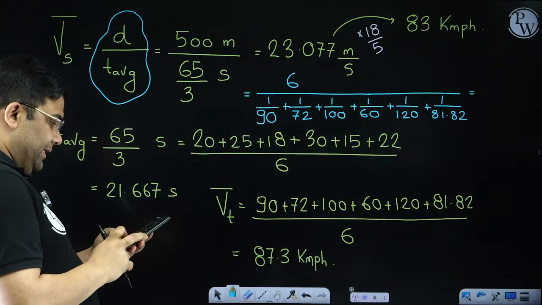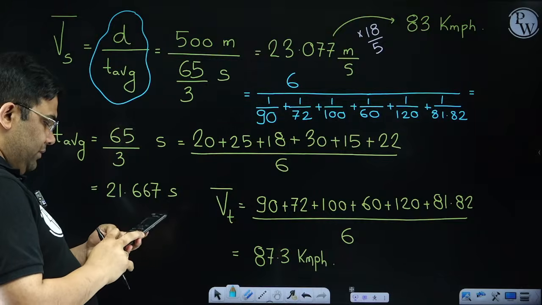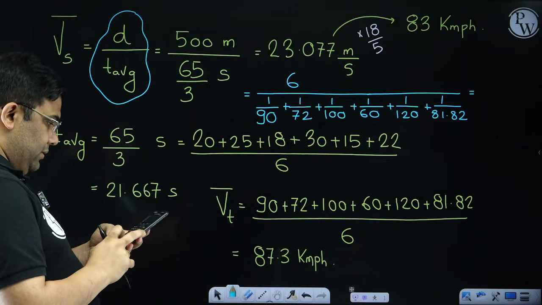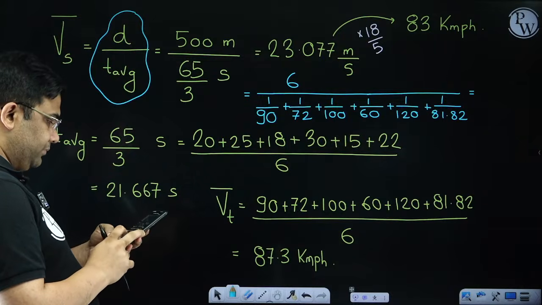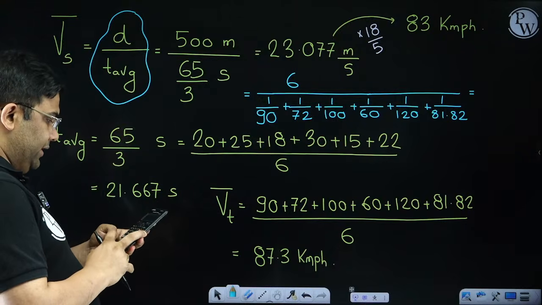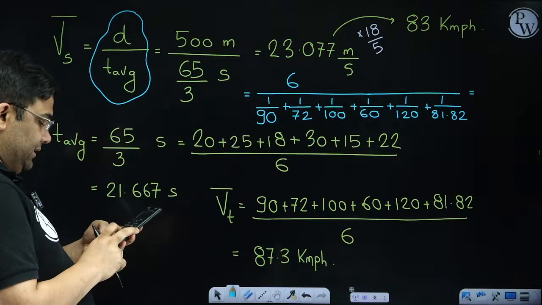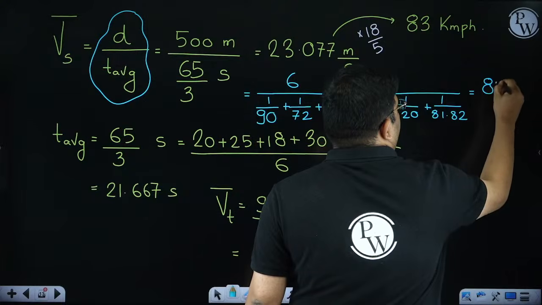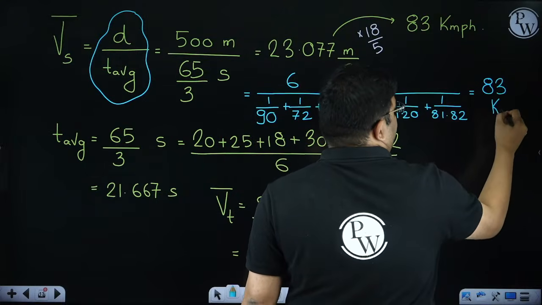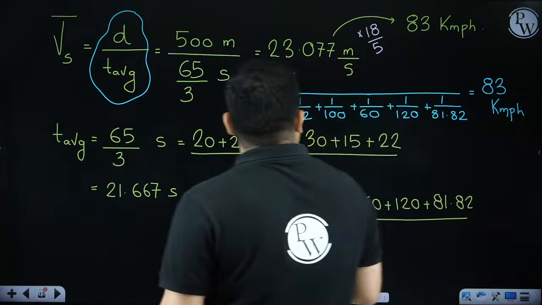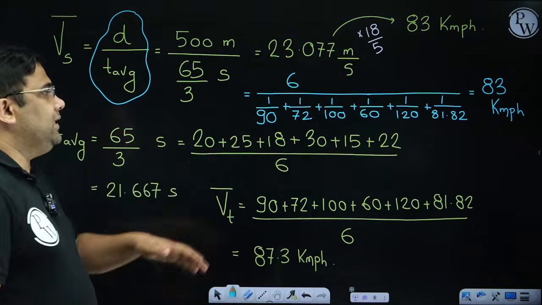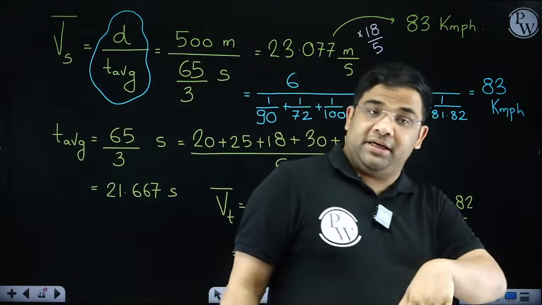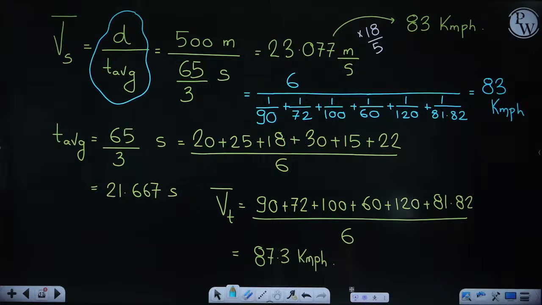So 1 divided by 90 plus 1 divided by 72 plus 1 divided by 100 plus 1 divided by 60, 1 divided by 120, 1 divided by 81.82. Whatever value I get, I take 6 divided by that value, and I get approximately the same value. Actually it is 83.07 something, so 83 kilometer per hour. Either way works, but to use this I have to first find out all the speeds and then n divided by the summation of 1 by v. So it will be a little lengthy.